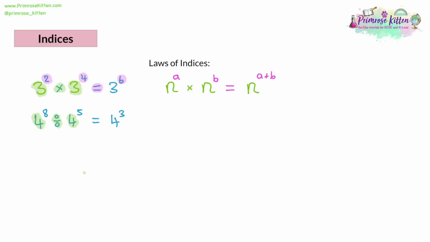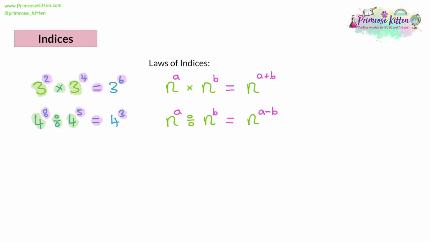So we generalize this rule, we've got an n, and we're dividing it by another n. Now, let's have a look at what's happening with only the powers. So we have an 8, a 5, and it equals a 3. Now, 8 take away 5 is 3, and that's what's happening here. So when we generalize this, we've got the A and the B for our powers. So in the answer, it's going to be A take away B. The shortcut being, if you're dividing, then you just take away your powers.